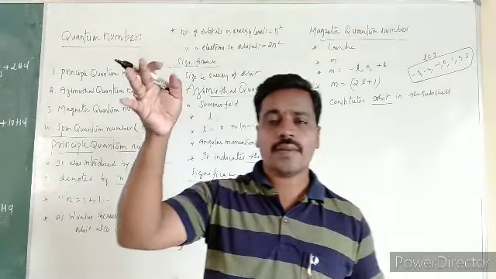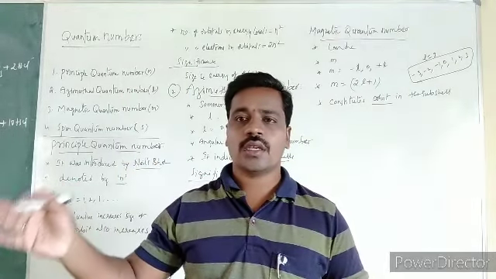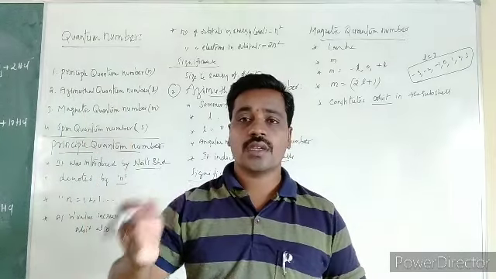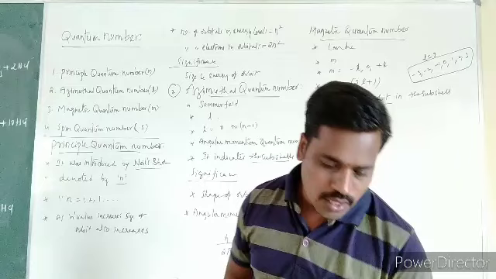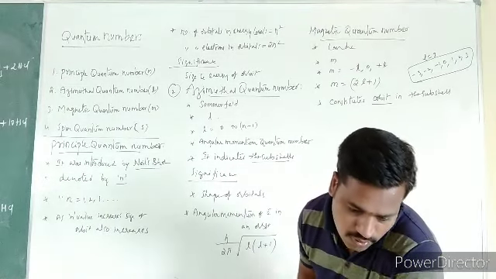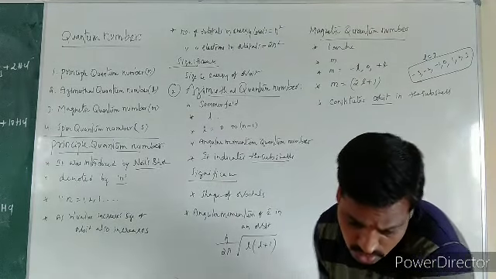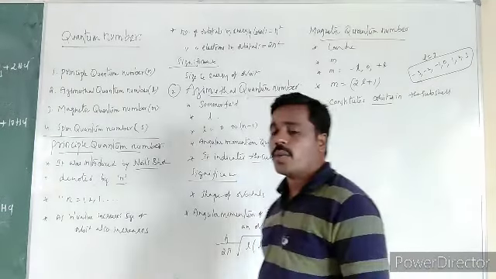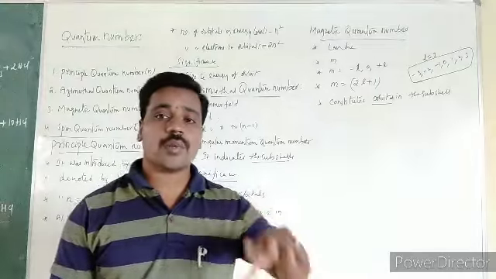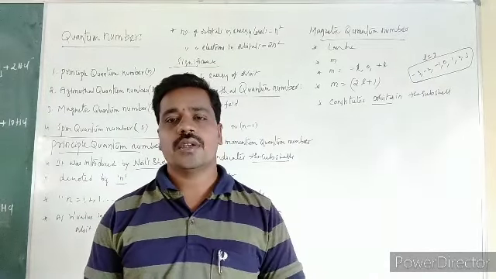In a main shell there are subcells, and in those subcells orbitals are present. In those orbitals electrons may be present.